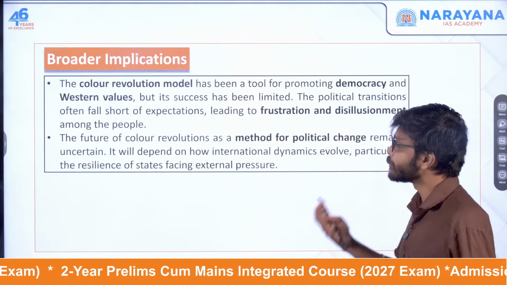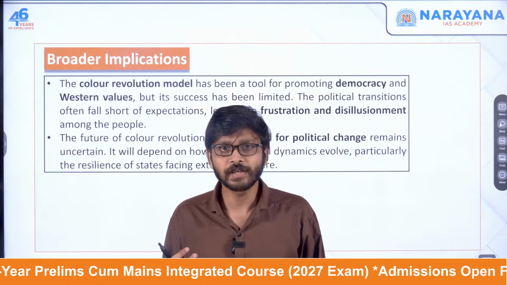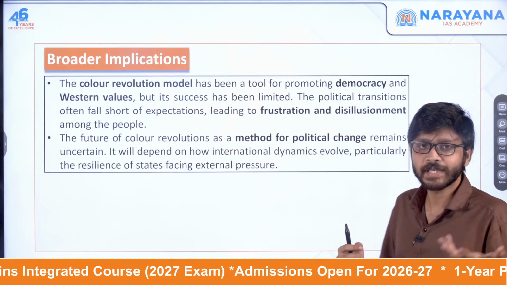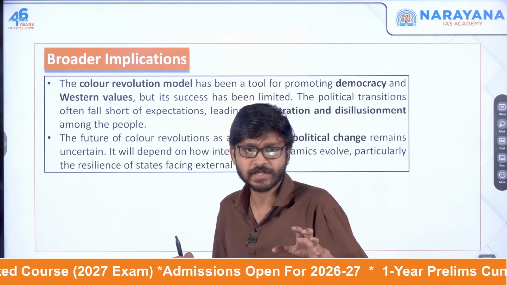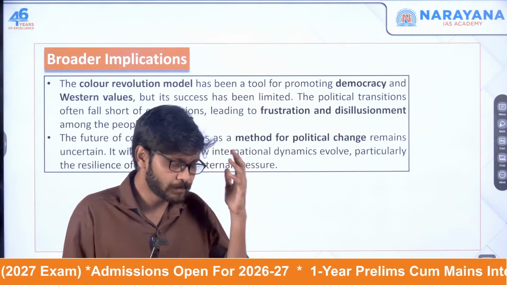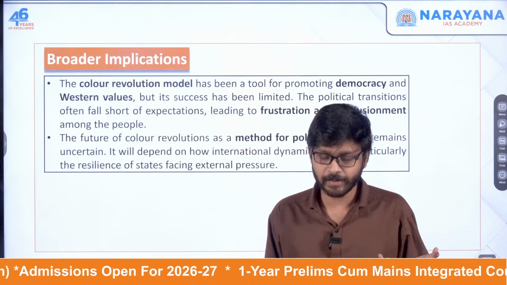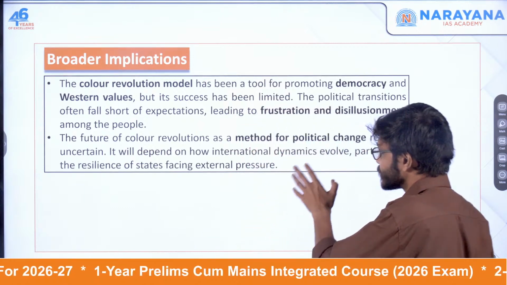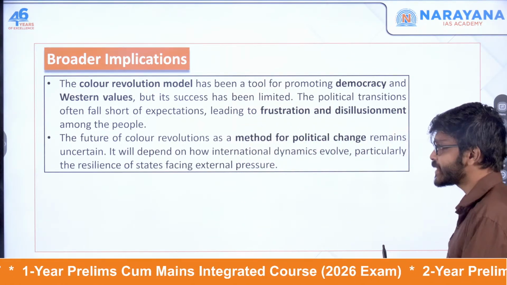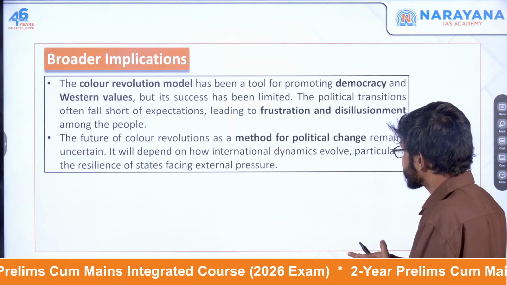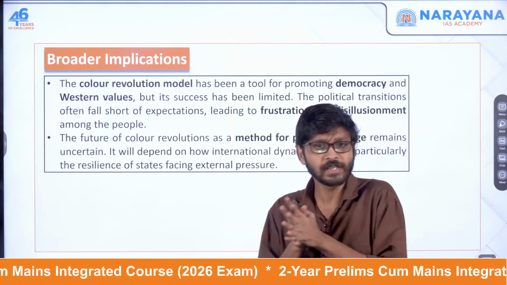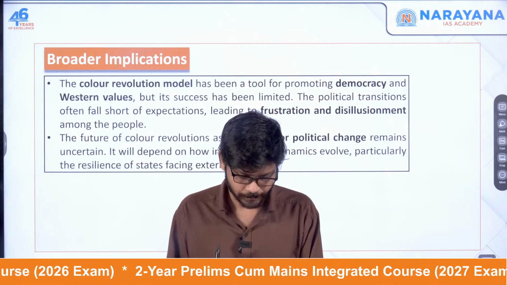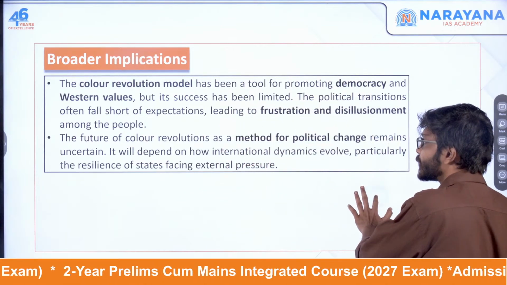Okay, there are some broader implications of this model. Color revolutions were intended as models of promoting democracy and Western values, but somehow their success was limited. Even mostly the people who came to power were people who didn't know how to rule. So the future of color revolution as a method of political change remains uncertain. It will depend on how international dynamics evolve, particularly the resilience of states facing external pressure. Okay, so this is how everything went. All right, so hope you have understood all these topics.